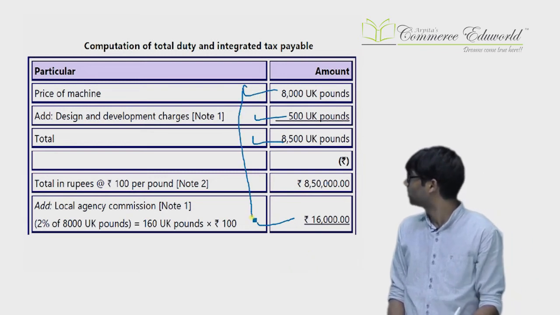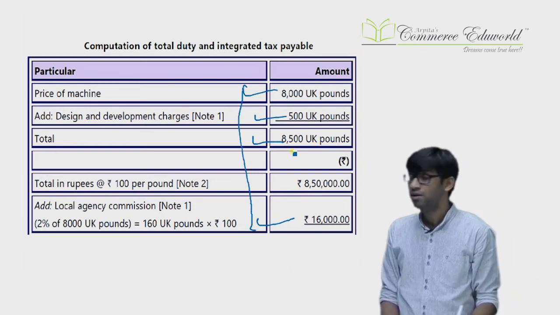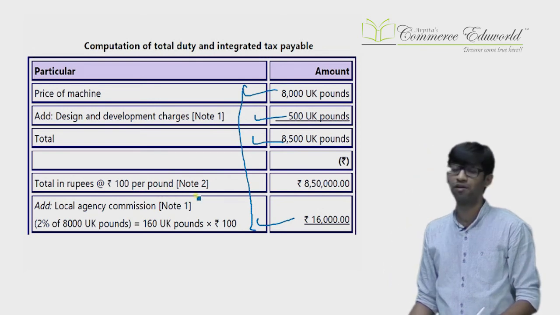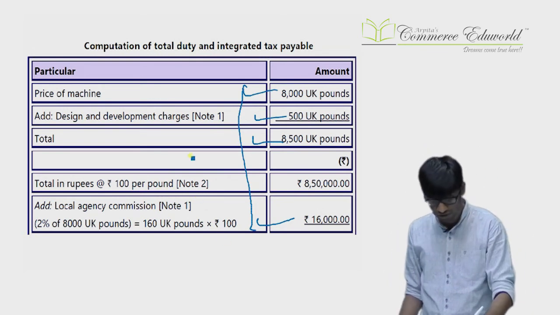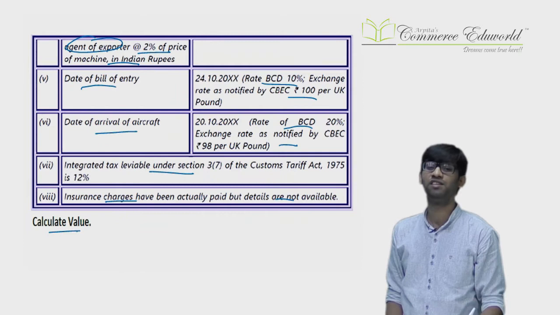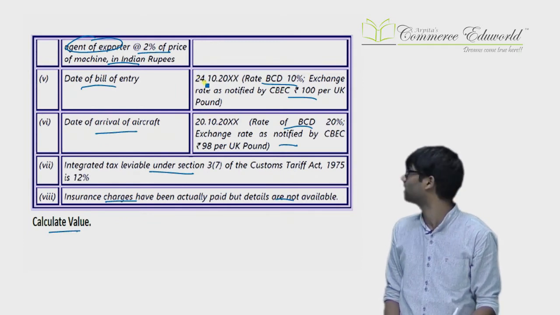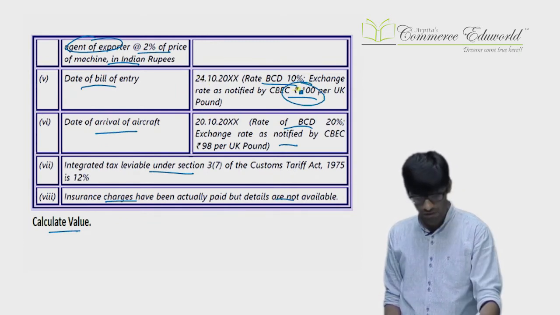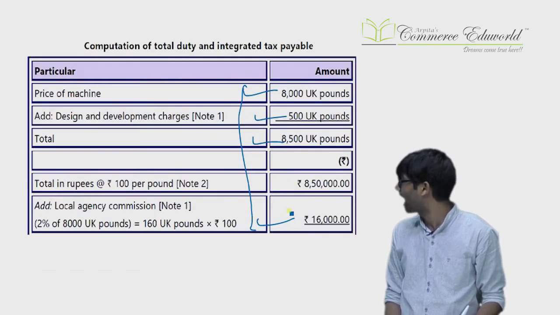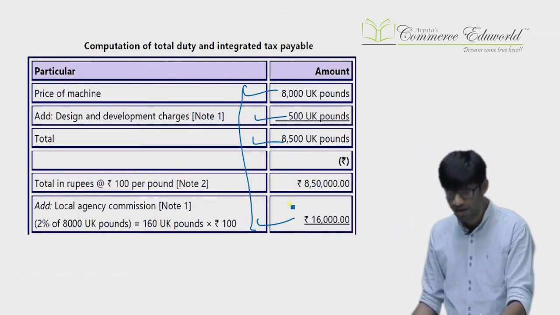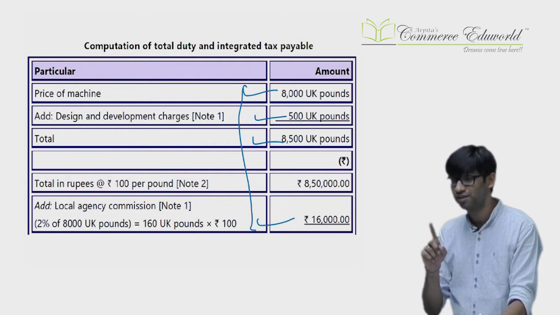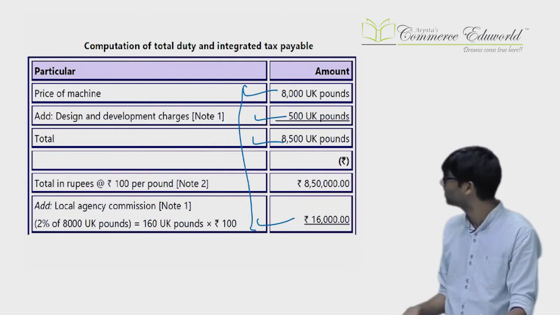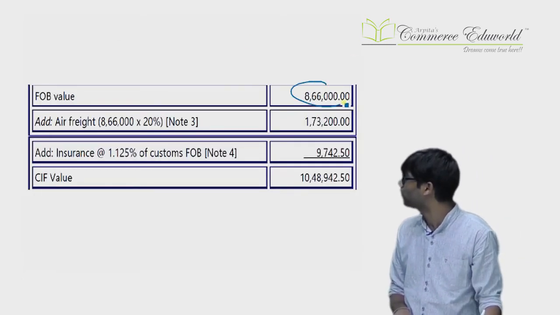So how to add? Certain things are in pound, so we can add directly. Certain things are in rupees, so you will have to first convert pound into rupees. So what conversion rate will be applied? Now the rate of exchange is the rate on the date of bill of entry. That is 100. You will apply the conversion rate and then you will add the local agent's commission which is payable. Now again it is payable to the agent of the exporter. It is related to the exporting country. All things will be added and then only you will get the FOB.